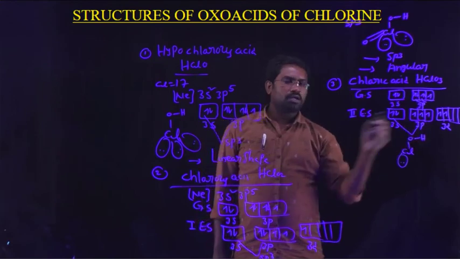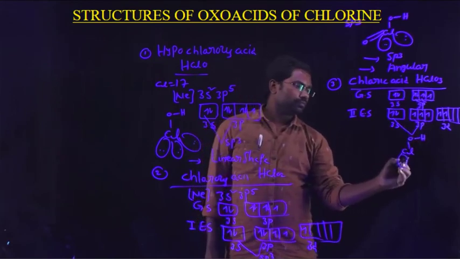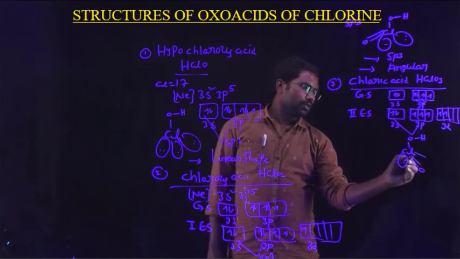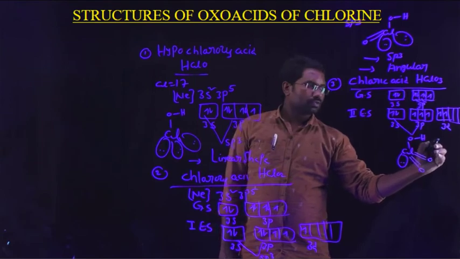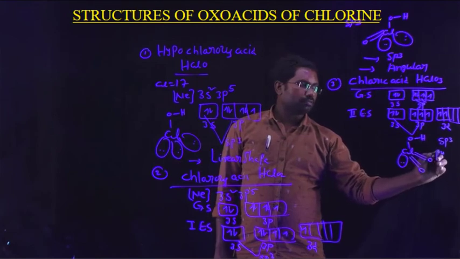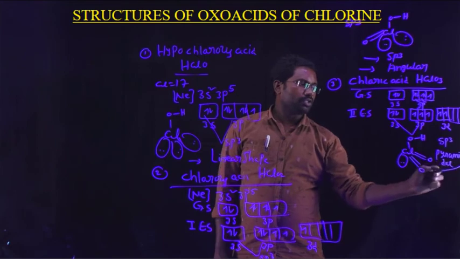The unpaired electrons are able to form pi bonds. It gives a structure like this. So what is the hybridization? sp3 hybridization, and the shape is pyramidal.